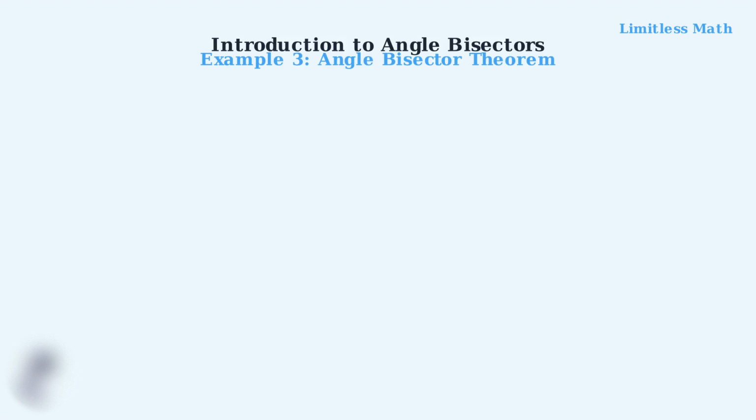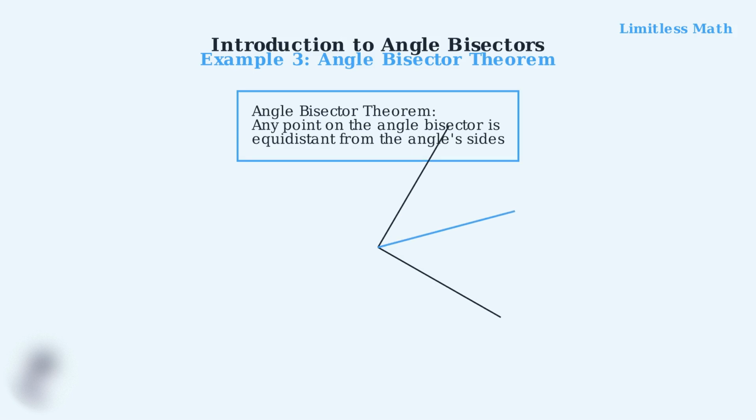Example 3 introduces the angle bisector theorem. Any point on an angle bisector is equidistant from the two sides of the angle. Here we have an angle with its bisector. According to the theorem, if we pick any point on this bisector, it will be the same distance from both sides of the angle. Point Q lies on the angle bisector. The perpendicular distances from Q to both sides of the angle are equal. This property makes angle bisectors incredibly useful in geometry and real-world applications.